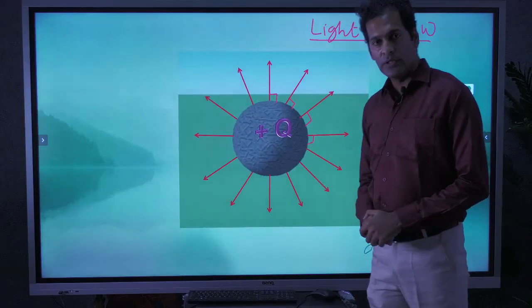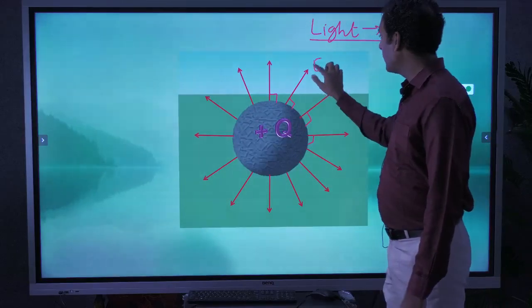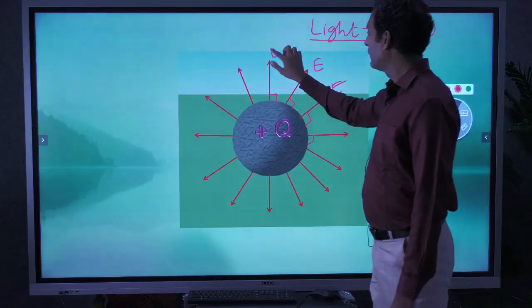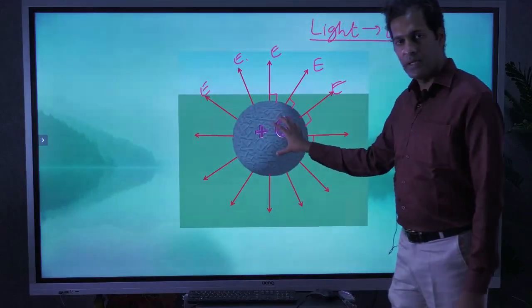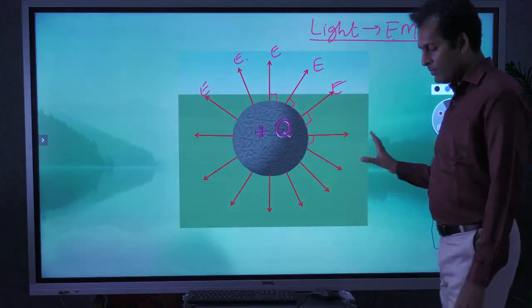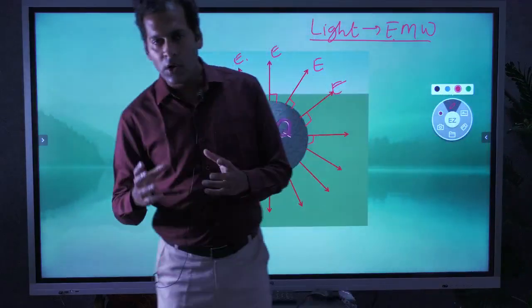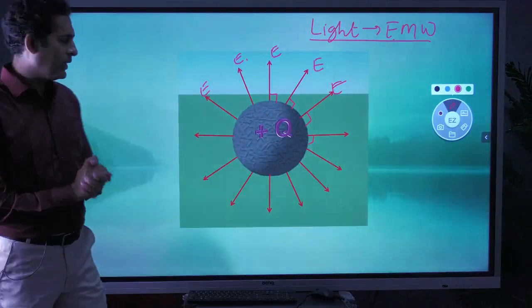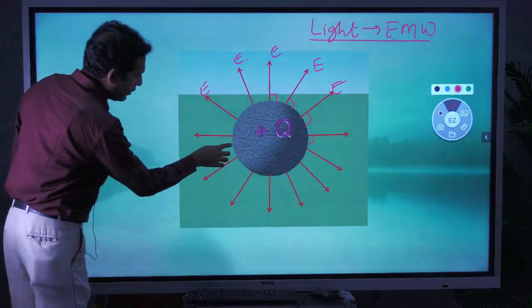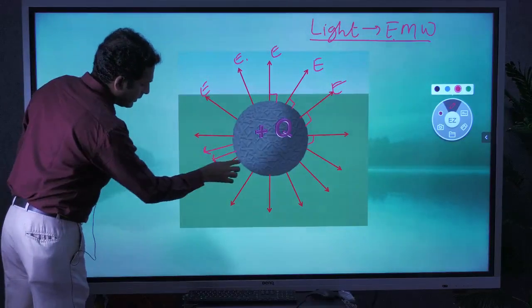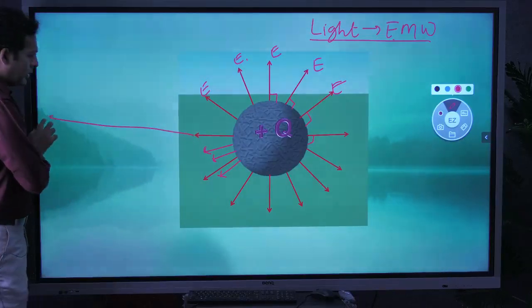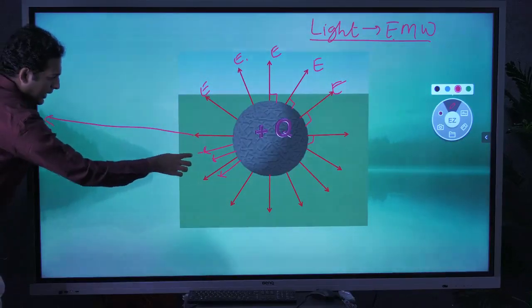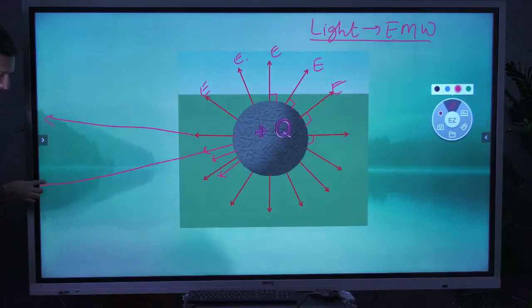Now let us come back to these charges. Charges give out electric field intensity in all directions if it is a positive charge. Now imagine light going out from the sun or any light source. First the rays are very close to each other, but as they go away from the source, you can see that the distance between them is increasing.